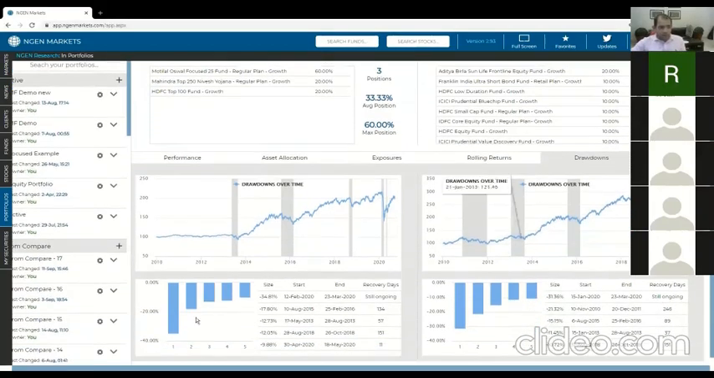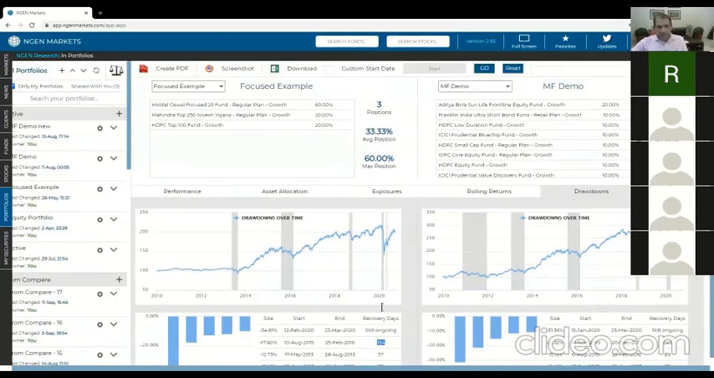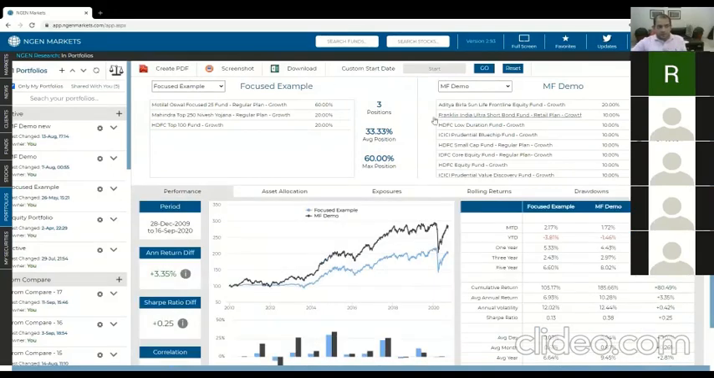You can tell them that, look, your worst drawdown would have been worse than mine. Even the next one is at least taking whatever number of days to recover, and mine is taking less or more. But you get the idea. You can compare any portfolio with anything here.